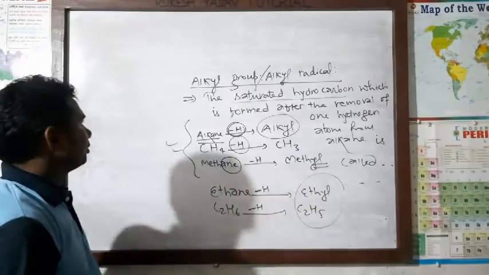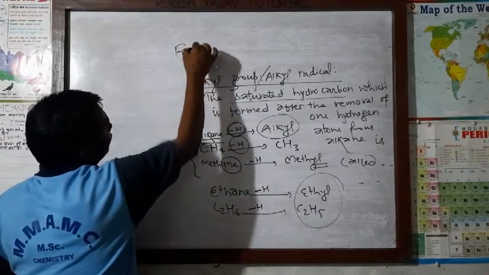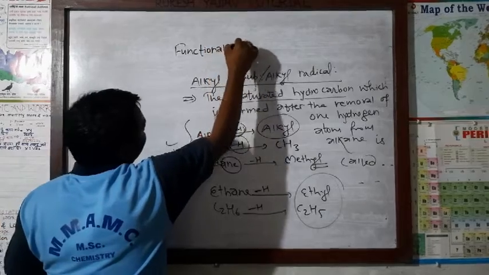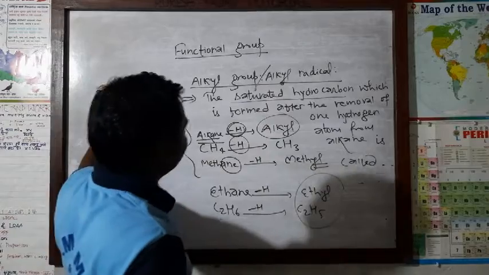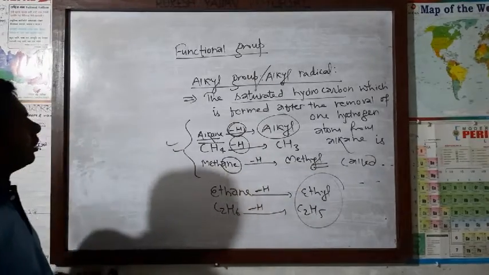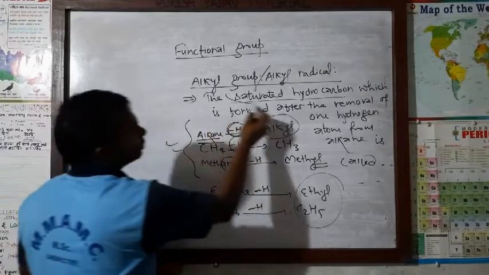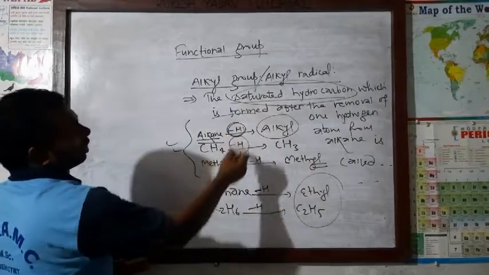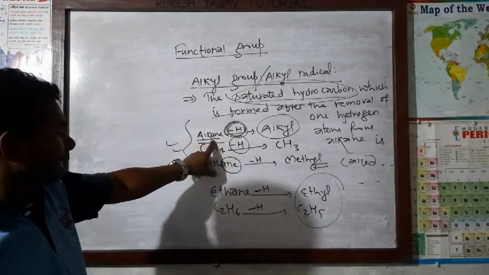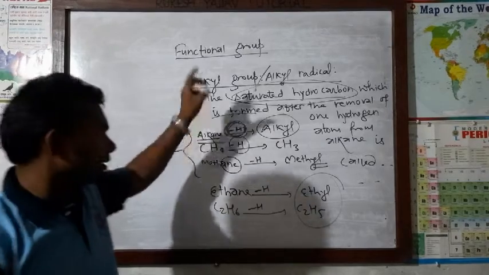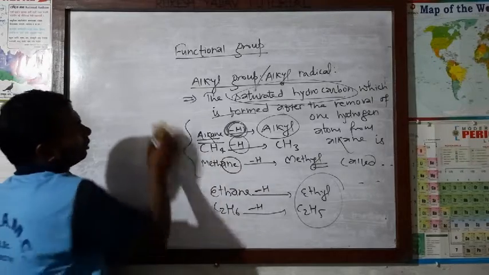Now we are going to study today our last topic, that is functional group. These all are small topic and important one and very easy. Now functional group we are going to discuss. Alkyl group we have studied, saturated hydrocarbon which is formed after the removal of one hydrogen atom. Means if you remove one hydrogen atom from alkane, that means saturated hydrocarbon, and whatever formed will be, that will be the alkyl group or alkyl radical.